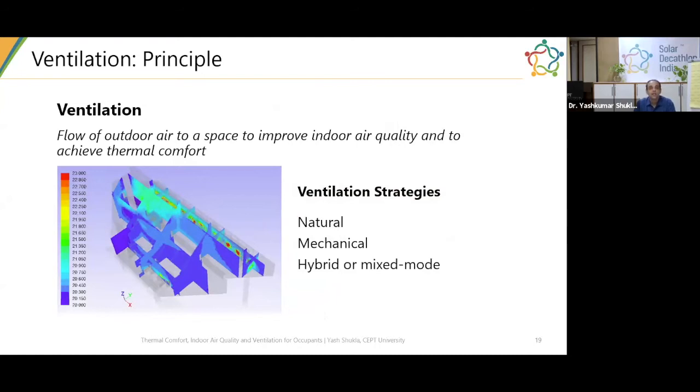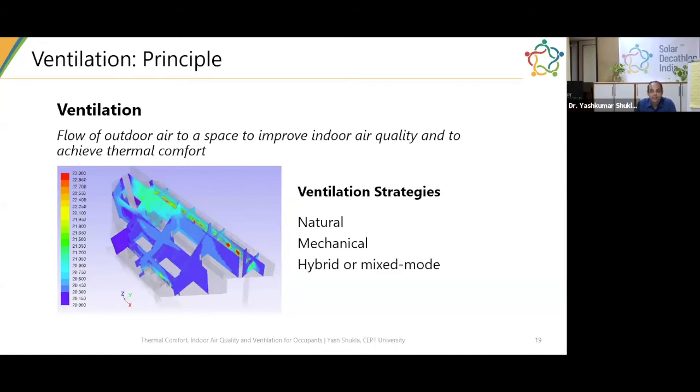And if the outside air is of good quality, or if you have more pollutants inside than outside, and I'll talk a little bit more about that, it is a necessary requirement to improve indoor air quality inside the building. There are different ventilation strategies one can use.